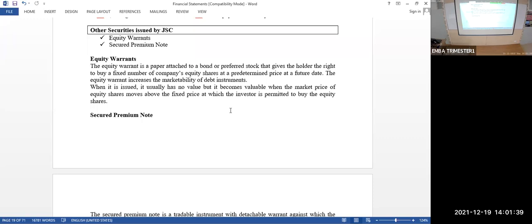Hybrid means it enjoys the benefit of debt and also the benefit of ownership. We have ownership security, which is equity capital, and creditorship security, which is debentures. In between these two, or the combination of these two, is preference capital.